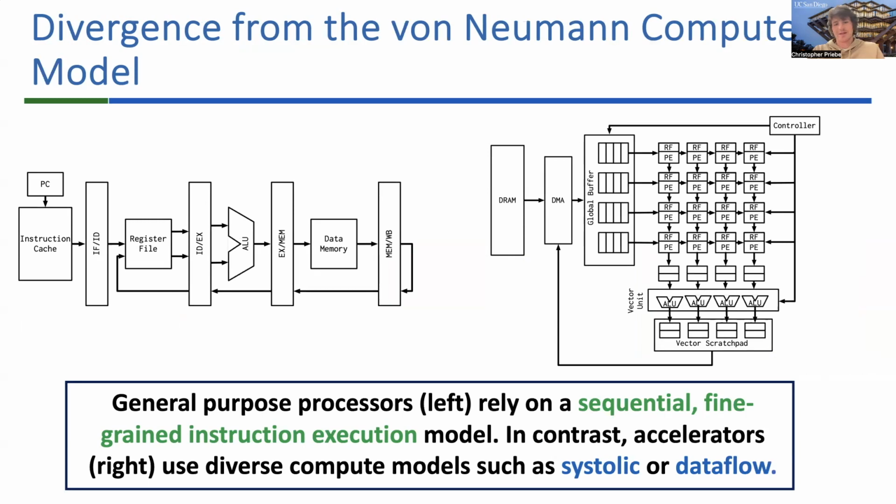However, when we look at rapidly emerging DNN accelerators, they tend to use other models of computing. For example, systolic, as in the case of Google's TPU, or data flow in the case of Microsoft's Brainwave. These accelerators typically consist of one or more arrays of processing elements. You can see on the figure a square array of processing elements. And you can see on the figure as well that these processing elements are typically connected to each other and some sort of interconnect with a memory hierarchy that is completely software managed.